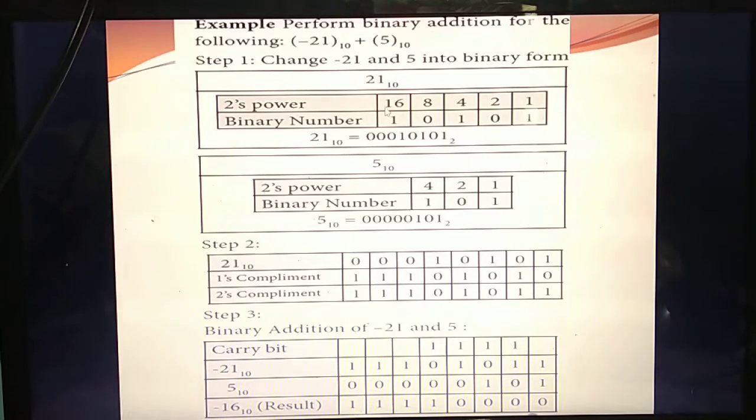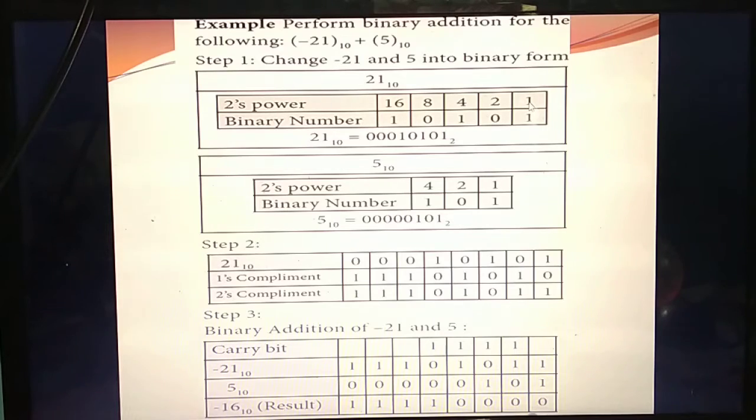So for 21, the nearest value is 16. So till 16 you should write 1, 2, 4, 8, 16. Listen, the value is 21. So which is the nearest value now? 16. Okay. Now how many more are needed to get 21? Only 5. So what's the possibility for 5? 4 plus 1, 5. So in the place of 4 you should put 1, as well as in the place of 1 you should put 1. The remaining places you need to fill with 0. Now add it: 16 plus 4 plus 1. The answer is 21. Okay. This is the normal step.